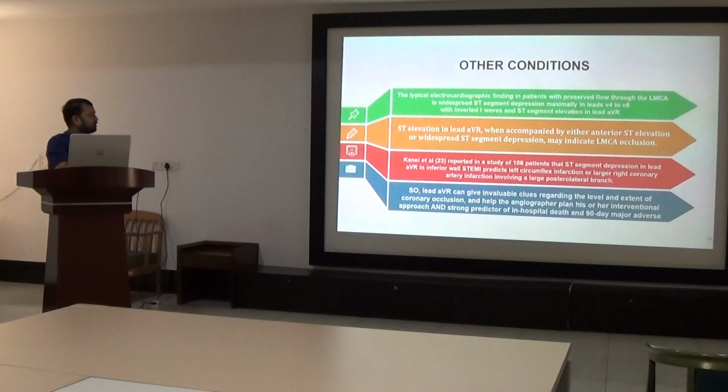Third is Kenai et al., who reported a study of 106 patients and stated that ST segment depression in lead aVR in inferior ST elevation myocardial infarction suggests left circumflex infarction or large right coronary artery infarction involving the large posterolateral branch. So lead aVR can give invaluable clues regarding the level and extent of coronary artery occlusion, helps the angiographer to plan his interventional approach, and is a strong predictor of in-hospital death and death in 90 days.